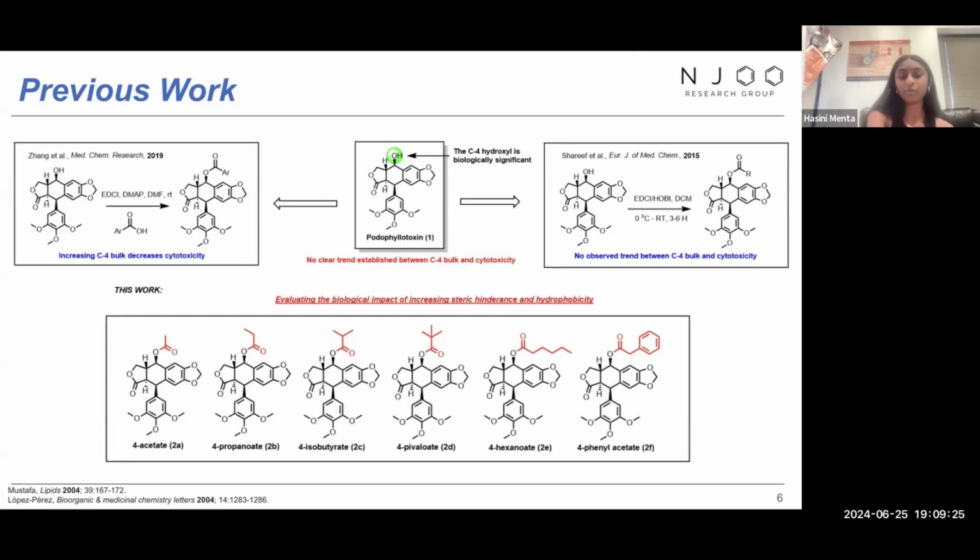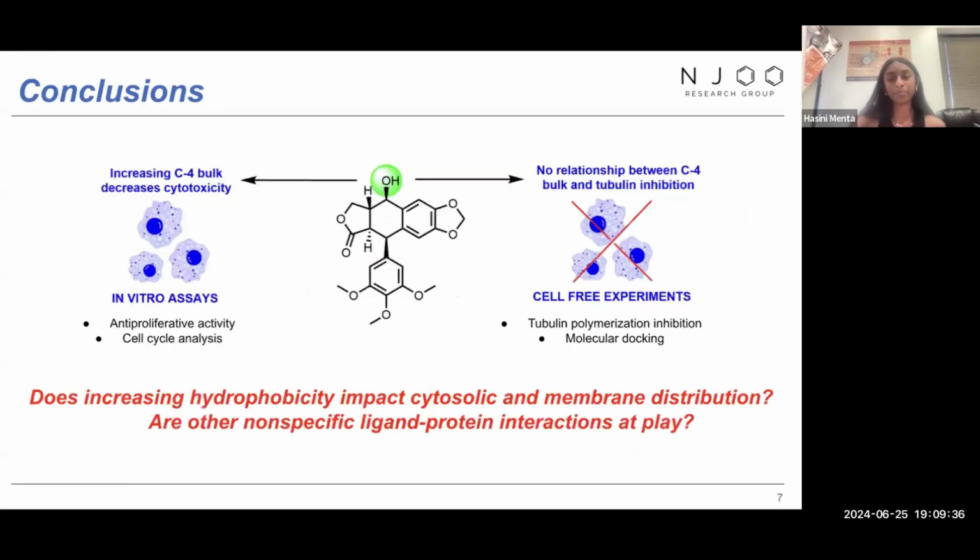So with these novel ester compounds that we can see from 4-acetate to 4-phenylacetate, we went towards testing biological activity through MTT assays, flow cytometry, tubulin polymerization assays, and computer modeling. After all those assays and ex vivo assays, we were able to see that in these previous studies, with increasing bulk at the C4 position and hydrophobicity, we actually see a decrease in cytotoxicity that we were able to identify through our in vitro assays.